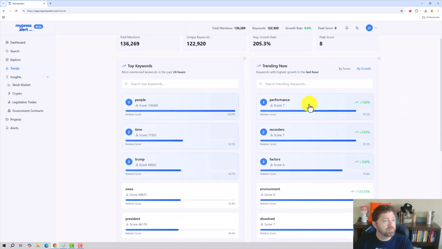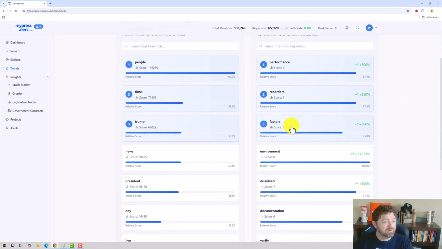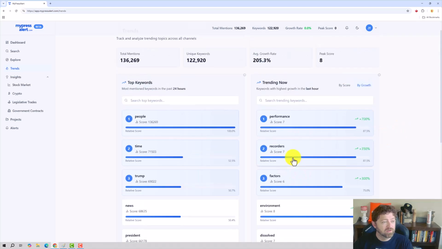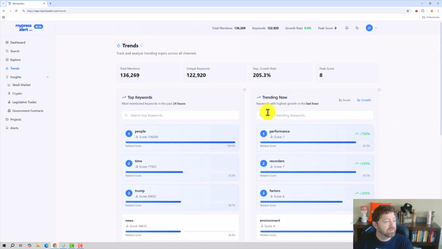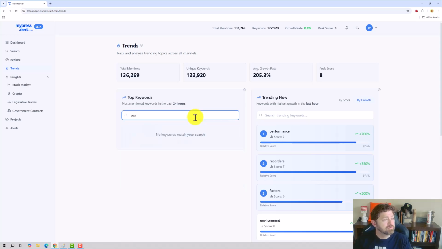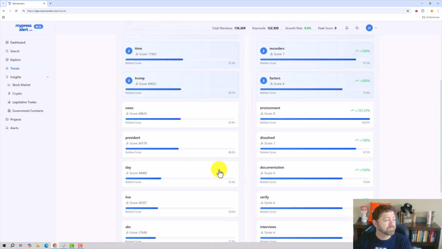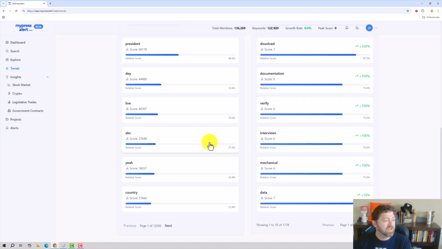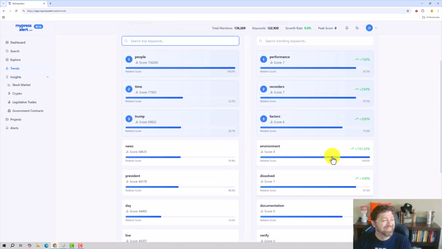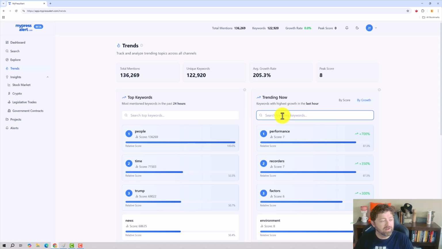Okay, people, performance, time, factors, recorders. Let's search top keywords. Let's search SEO. Nothing. Okay, well, we got nothing there. Let's search AI. Nothing. Chat. Nothing. Deep. Seek. No, nothing. Okay. Well, that's interesting. ABC is a top keyword. Okay, let's try. Trump is 2.